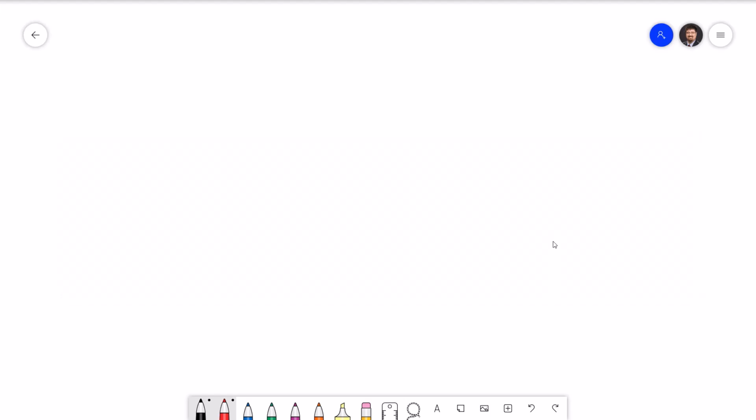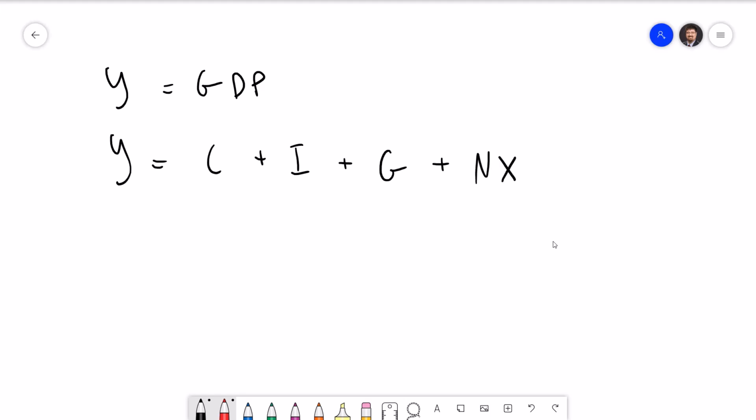We will use the variable y to denote the GDP of a country. GDP is split up into 4 components. We will write y equals c plus I plus g plus nx. C stands for consumption. Consumption is spending by households on goods and services. Consumption does not include spending on new housing. We'll get to that in a minute.